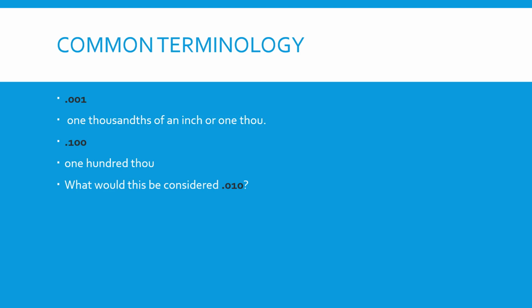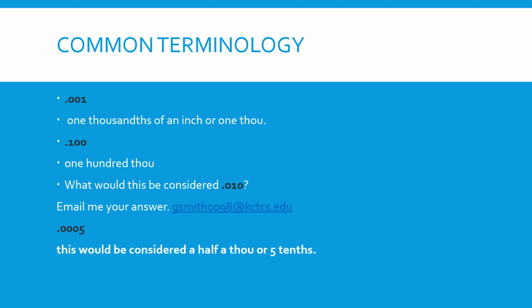So what would this be considered? 0.010. You can email your answer to me at gsmith0098@kctcs.edu. Or this, 0.0005. This would be considered 1/2 thou or 5/10.